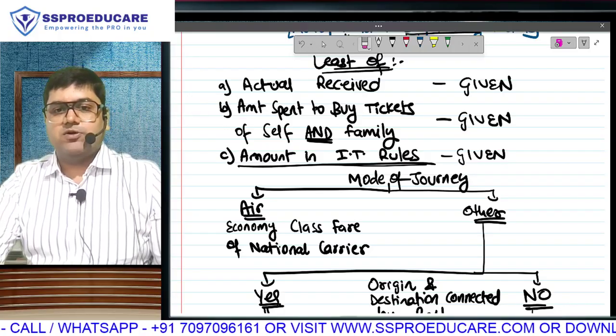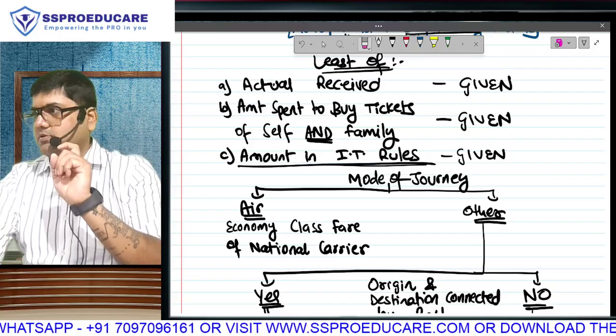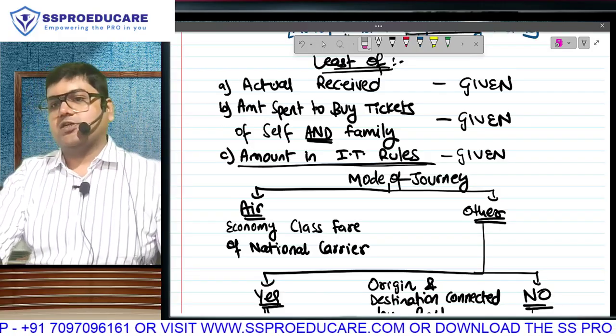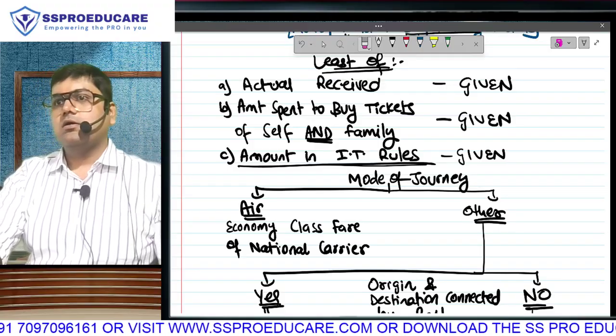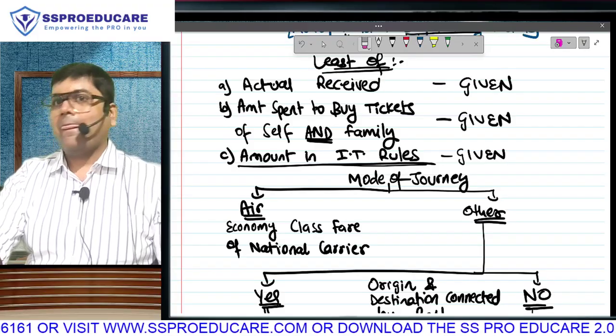Of the 3 amounts, the first amount decided by your employer is going to be the amount received, given in the question. The second amount is the amount spent to buy tickets for yourself and your family. Again given to you in the question. Hello. Third,